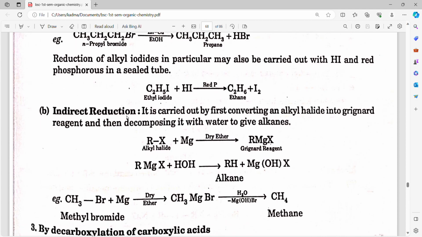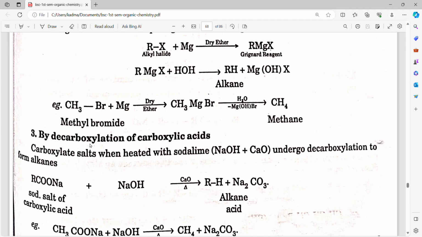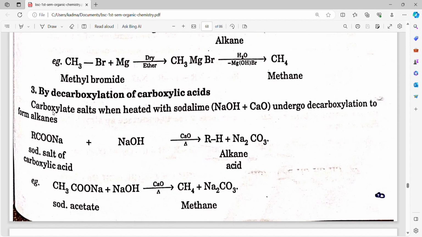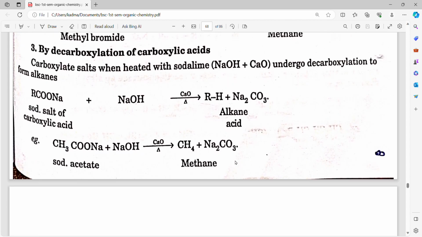Indirect reduction is carried out by first converting an alkyl halide into a Grignard reagent and then decomposing it with water to give alkanes. Alkyl halide plus Mg in dry ether gives Grignard reagent. Then we can do the reaction by decarboxylation of carboxylic acids. Carboxylate salts when heated with soda lime, NaOH plus CaO, undergo decarboxylation to form alkanes. Sodium salt of carboxylic acid plus NaOH in presence of CaO gives alkane.